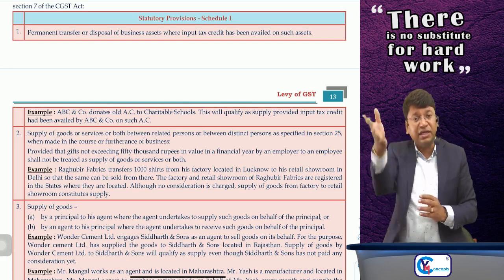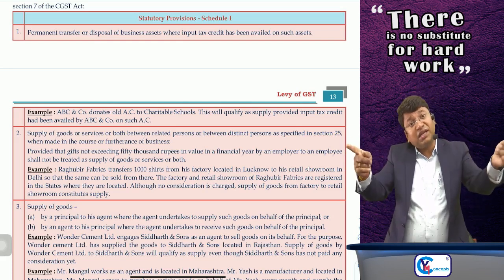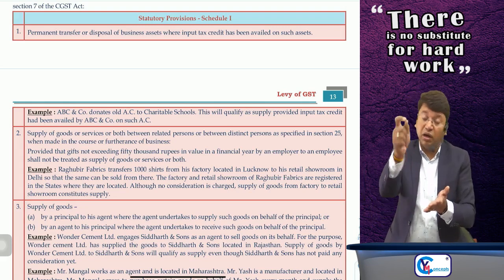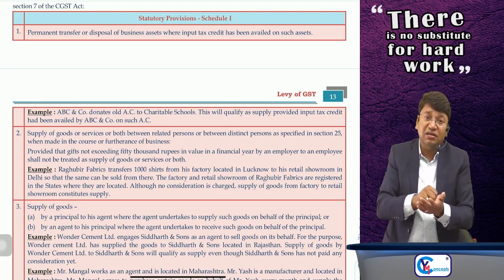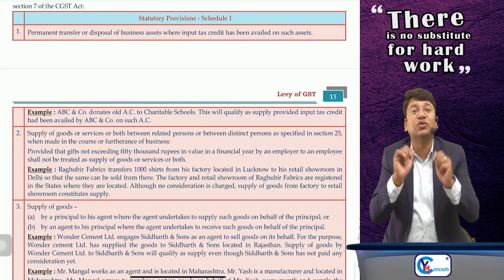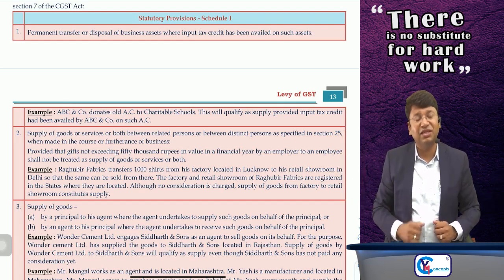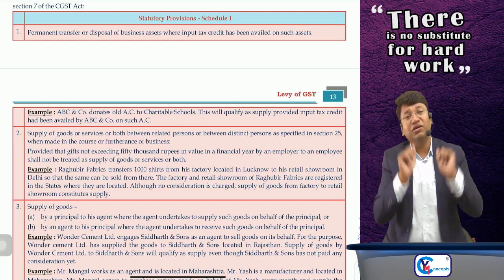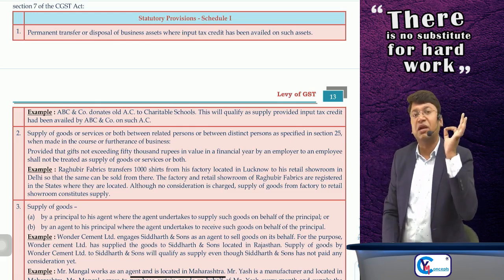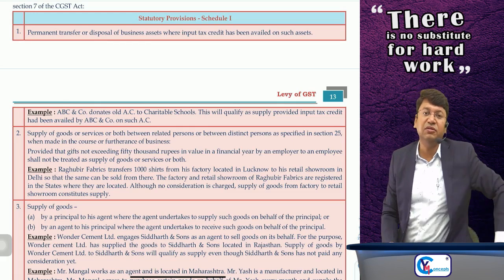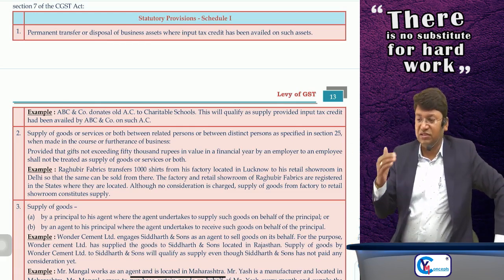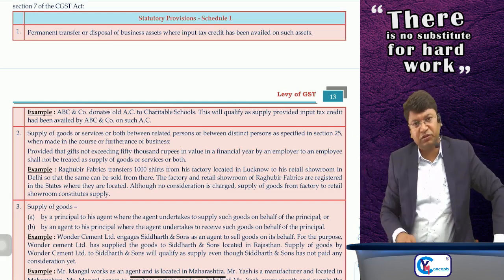Reason being, the logic is, you have purchased the capital goods, laptops, for your business, but you availed the credit and you donated those laptops to a charitable institution. Ultimately, you are not using those capital goods for your business purpose. Then why should we allow you the credit? So that's why if you have availed the credit on purchase of those assets, then on permanent transfer or disposal of such assets, it will be considered as if it is supply, and yes, GST will be charged on such donation or such permanent transfer or disposal of the assets.